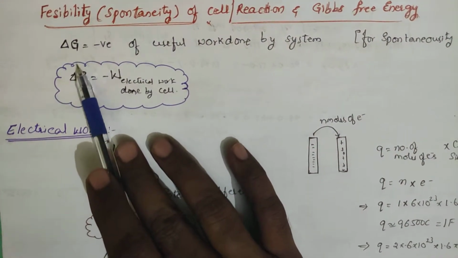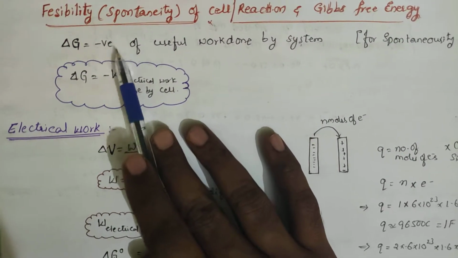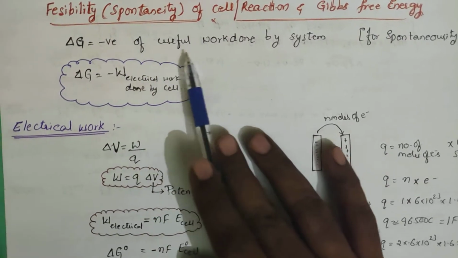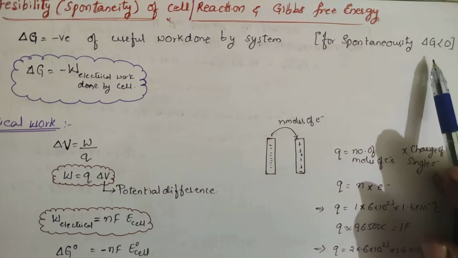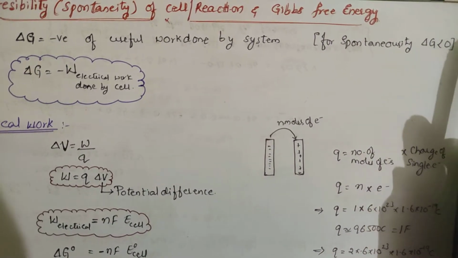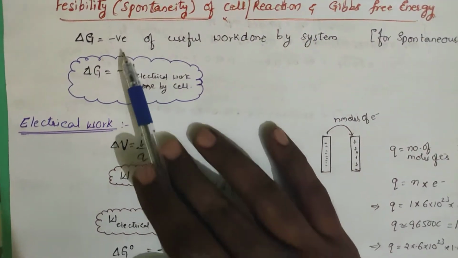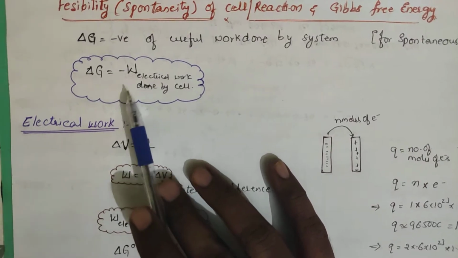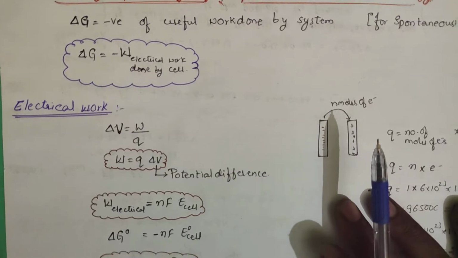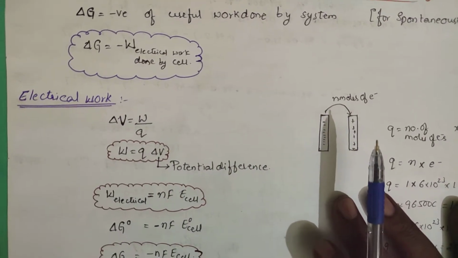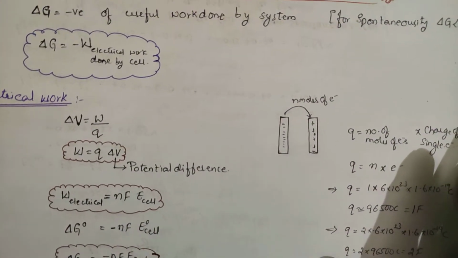Right, already we know that delta G is nothing but Gibbs free energy. Whenever the Gibbs free energy is a negative value, we will be getting useful work done by this system. Means then delta G is less than 0, and that reaction is possible. So delta G represents the work and it should be negative. We can say it is negative electrical work done by the cell, called delta G. Then that particular type of cell will be spontaneous.